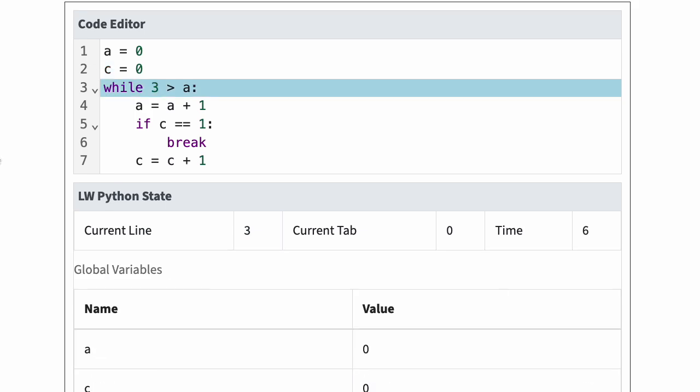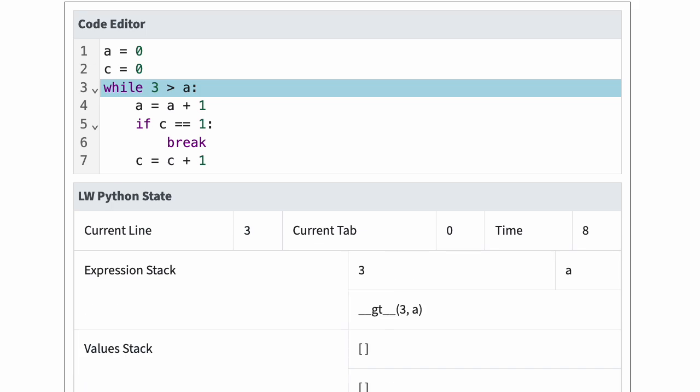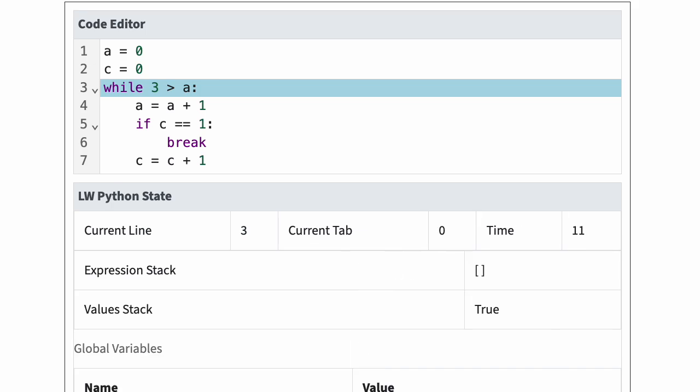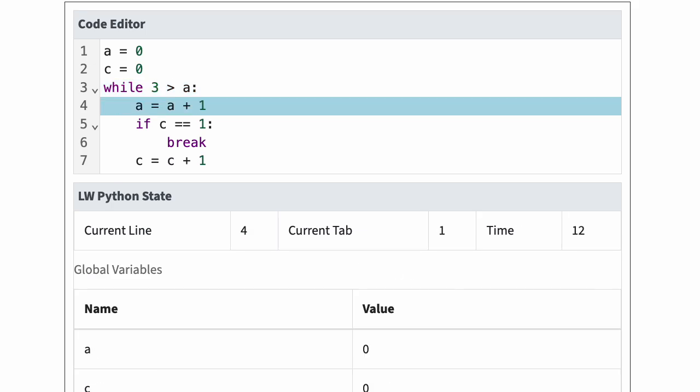Python evaluates the while test at line 3, tab 0. Since a is 0, 3 is greater than a is true, and LWPython enters the loop body at line 4, tab 1. Python also records the location of the while statement in the control map. In line 4, tab 1, Python adds 1 to a.